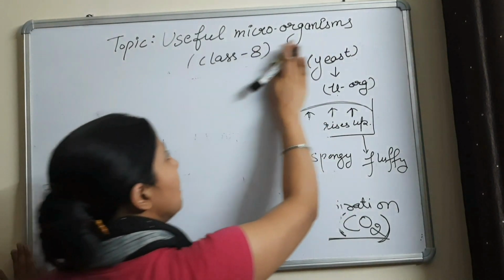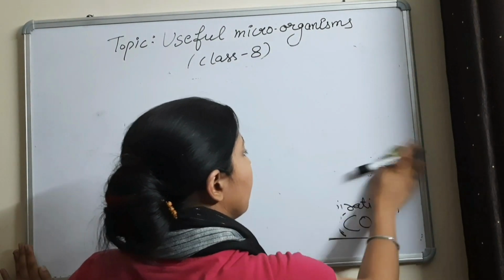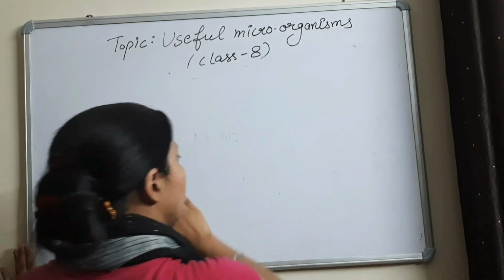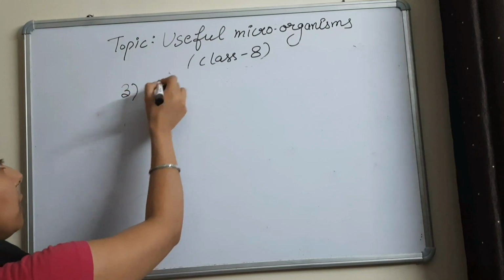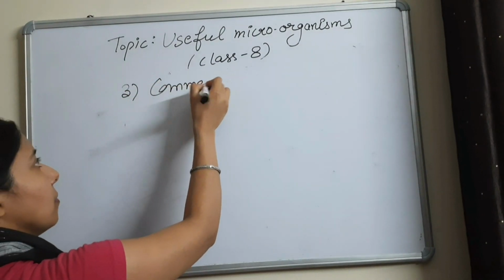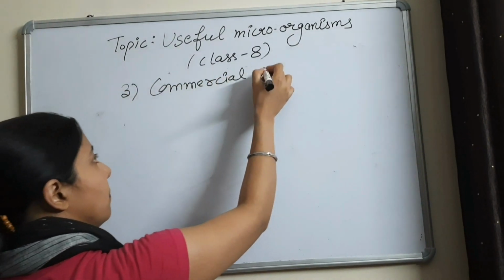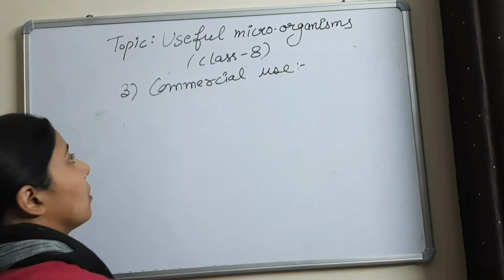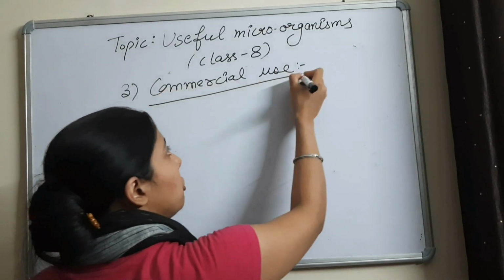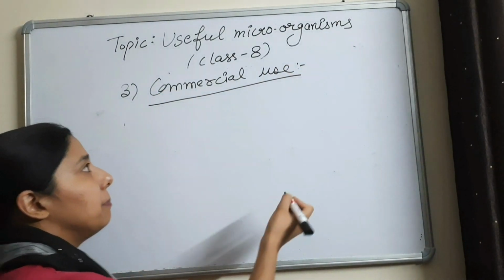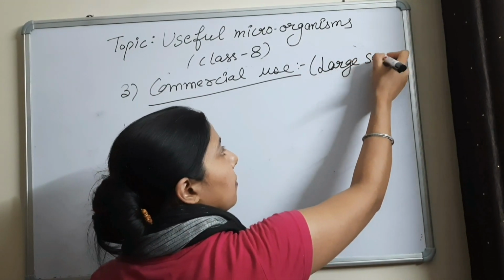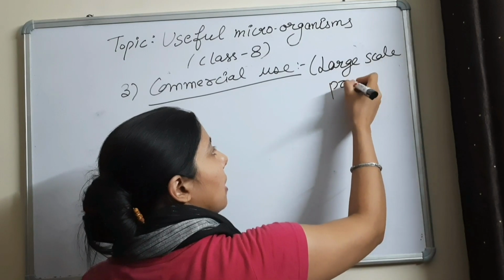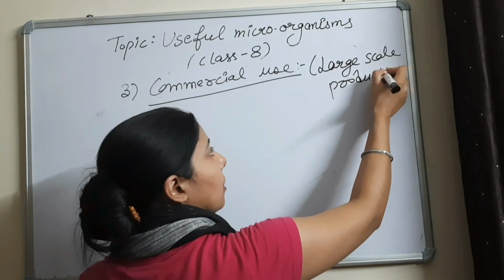Let's come to the third use. Third use is a commercial use. What is meant by the commercial use? Commercial use means large scale production.